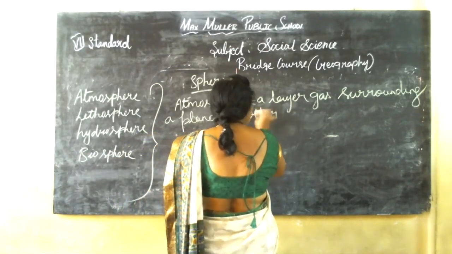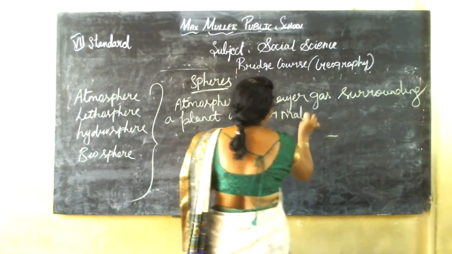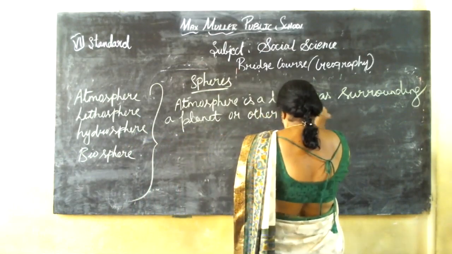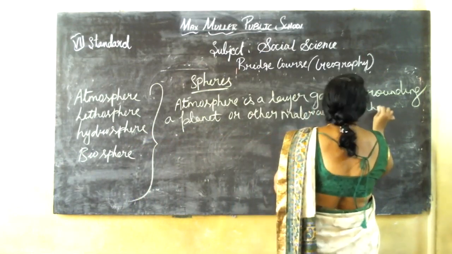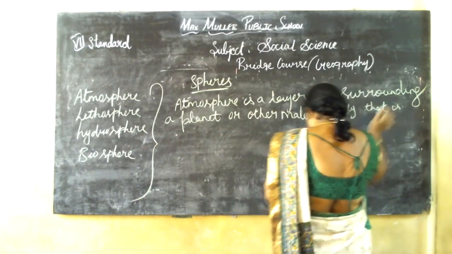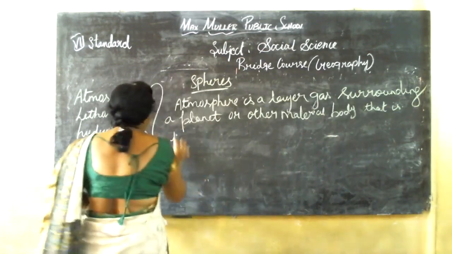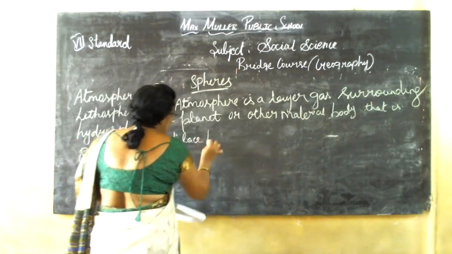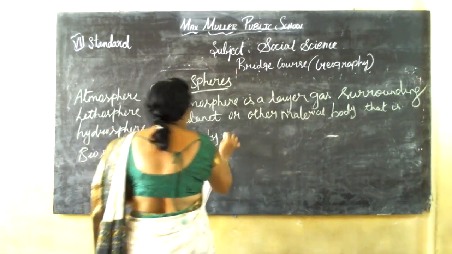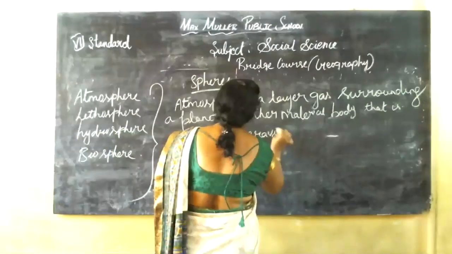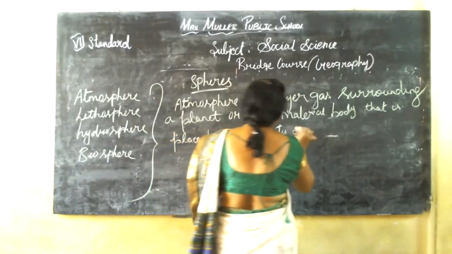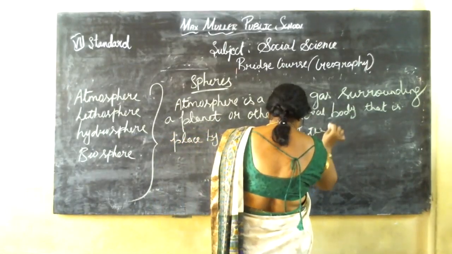If we want to call it in another way, the body that is held by the gravity, G-R-A-V-I-T-Y, gravity of the body.